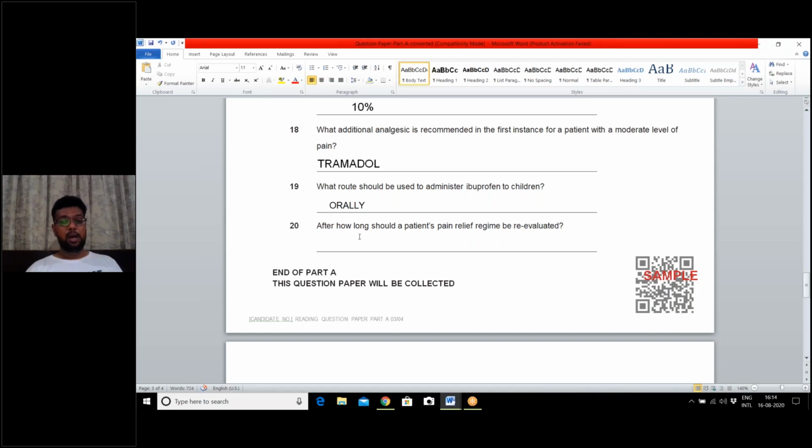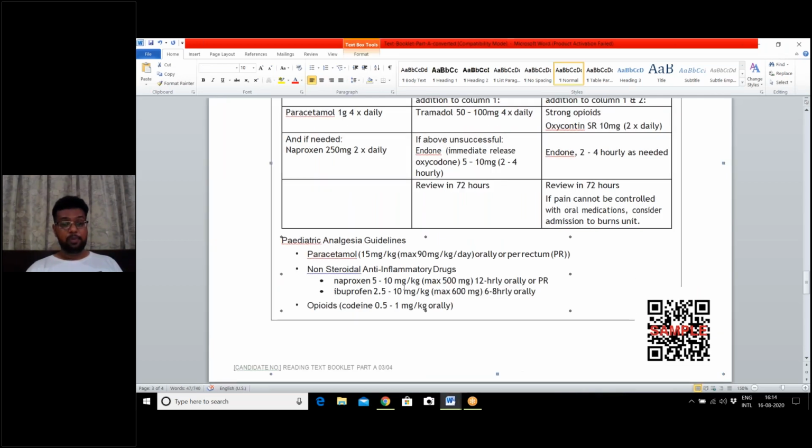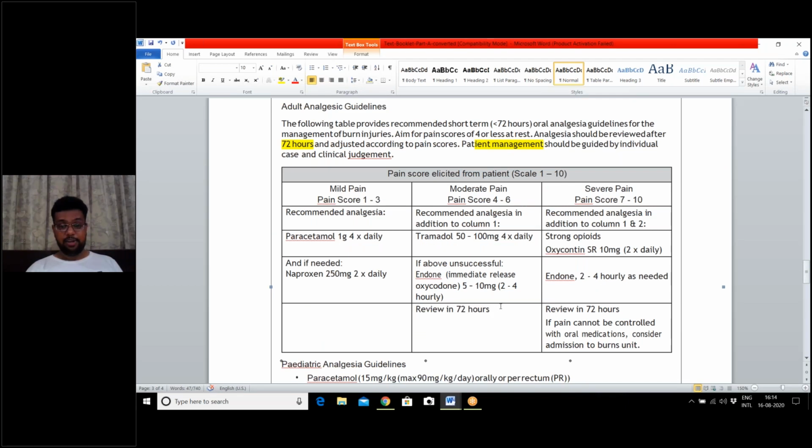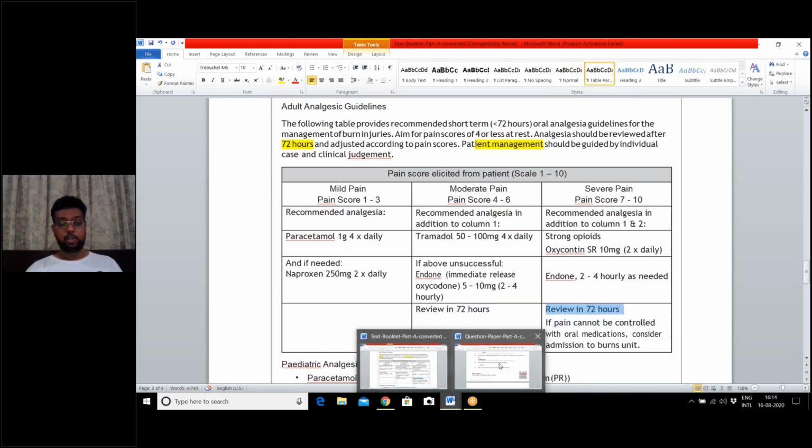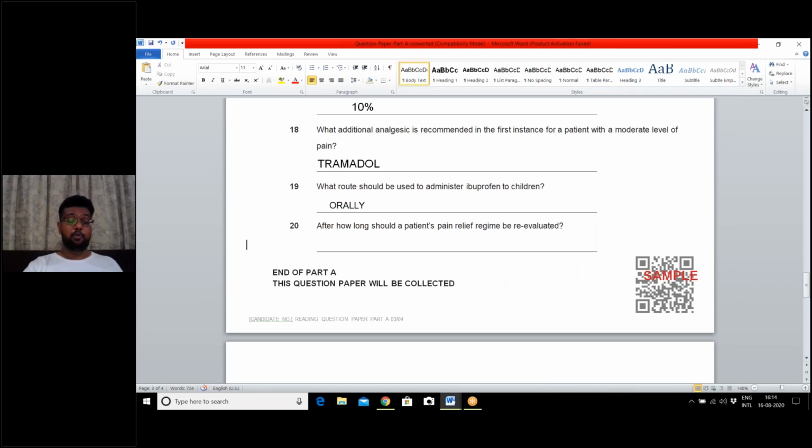Now the last question. After how long should a patient's pain relief regime be re-evaluated? So pain was in text D. After how long? 72 hours. I highlighted it. So we have solved all our 20 questions correctly without any fault or mistake. And this is how the Greek technology has helped us in solving reading test part A.